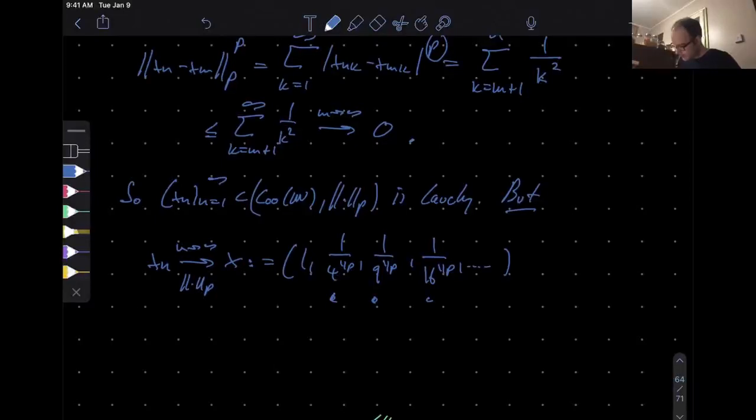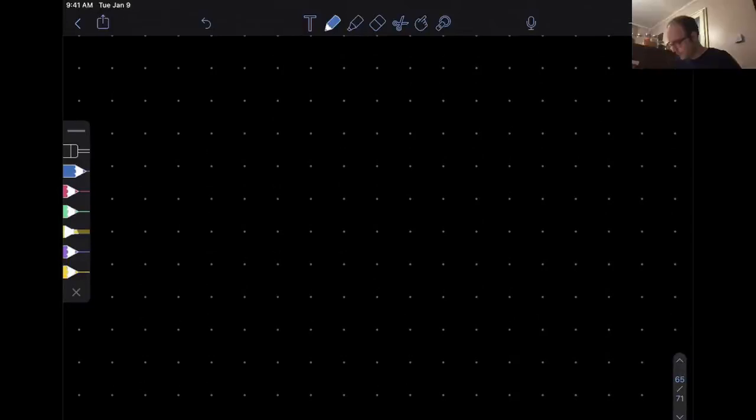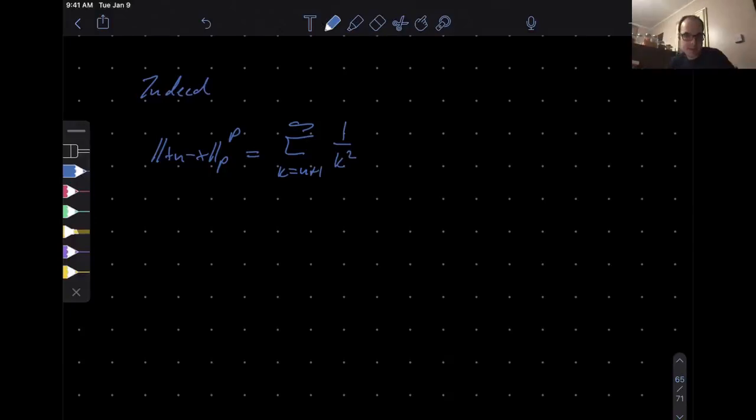Okay, so now this I claim, so now I have to prove it. Well, indeed, we have to estimate xn minus x in the p norm, say again raised to the power p. Now this is again as before the computation, everything to the left including n you subtract off, so this is just a series from n plus 1 all the way up to infinity, and then the same elements, 1 over k squared, and as n goes to infinity this will go to 0.